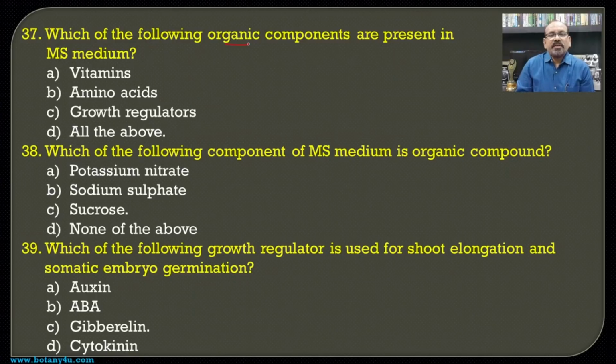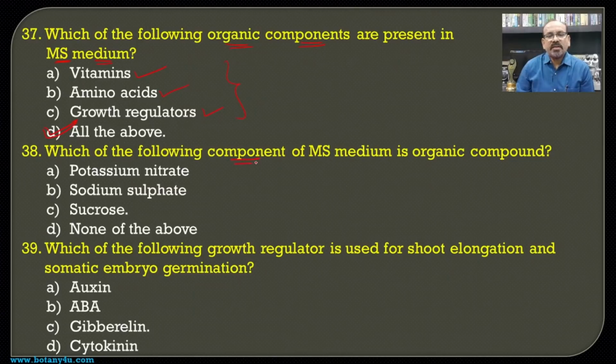Then which of the following organic components are present in MS medium? So in almost every medium there is a presence of vitamins, amino acids and growth regulators, and hence they will also be present in the MS medium, because all these three are the essential components which are used by the growing cells or the tissue in the tissue culture, and hence all the above becomes the answer for this question.